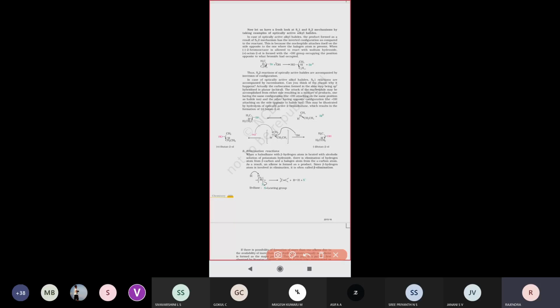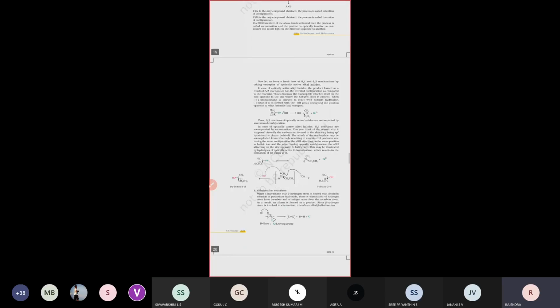Now we are going to see the second property, that is elimination reactions. Followed by that, preparation methods, reaction with metals, and next the reactions of haloarenes. What chemical reactions haloarenes generally participate in, and what the major importance of haloalkanes and haloarenes is. So these are the points we are going to discuss in today's class.